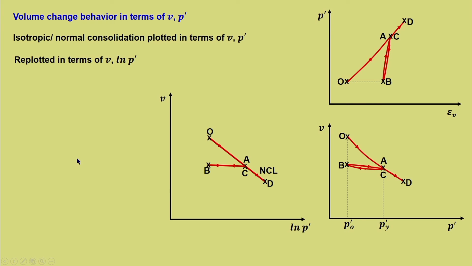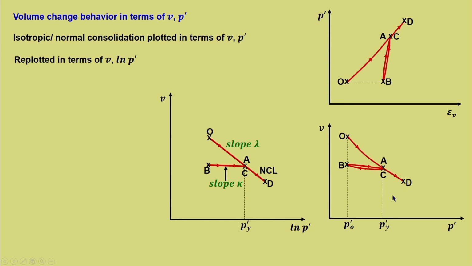So, this is the normal consolidation line, and here you can see when it is represented in terms of V and ln P dash, the slope is considered to be lambda. What was our slope initially when we considered the other parameter, the void ratio? It is e versus log sigma dash, and the slope is Cc. Here it is slope lambda, and the slope of the unloading-reloading line or the over-consolidation portion is kappa. This K represents kappa.